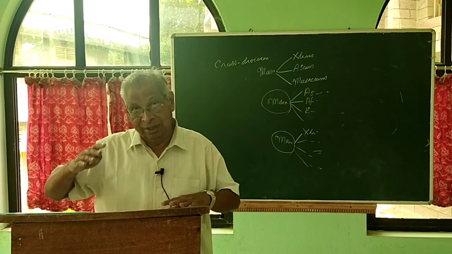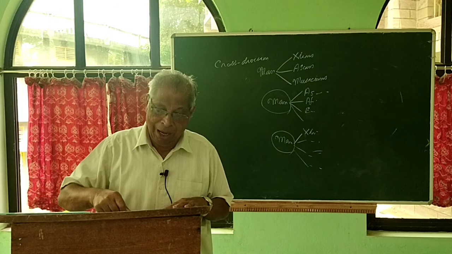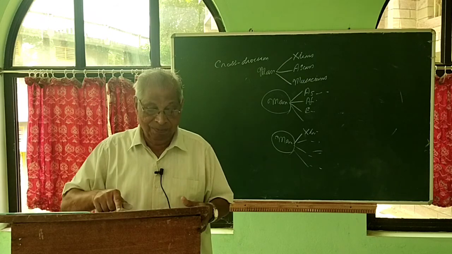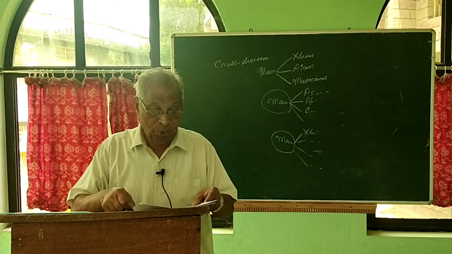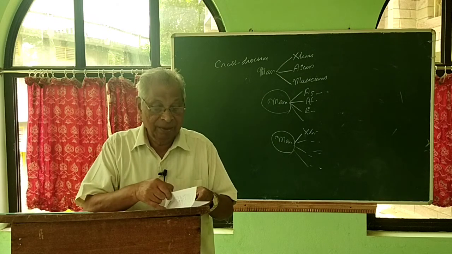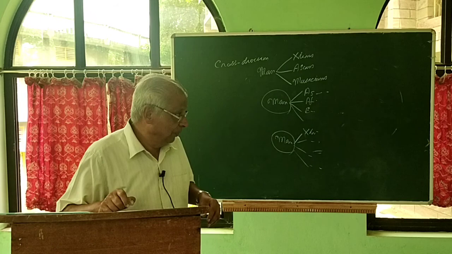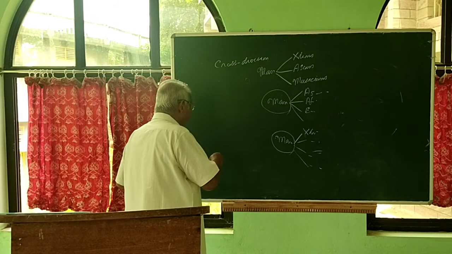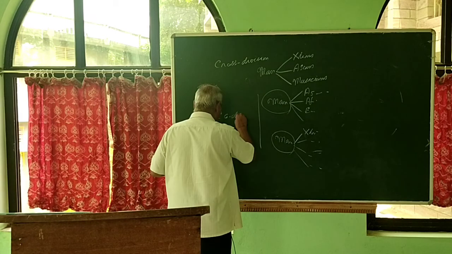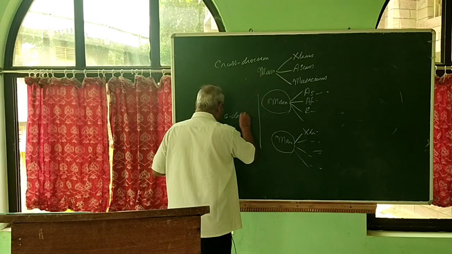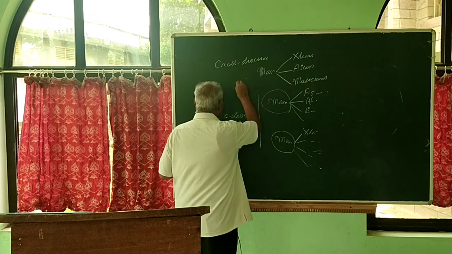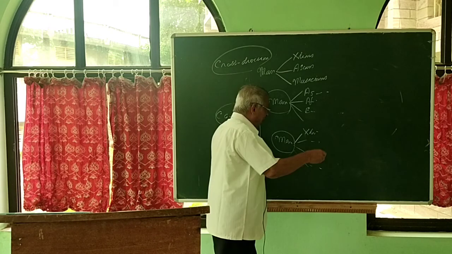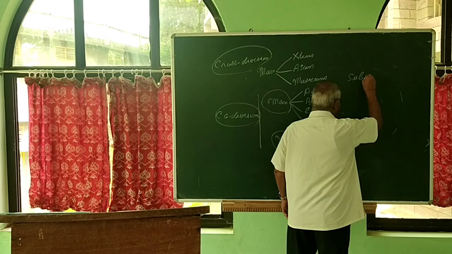The same term is divided according to different principles in different acts of division. That is called co-division. And there is one more term to be included here. So this is cross division. This is a co-division. Now there is another one called subdivision.